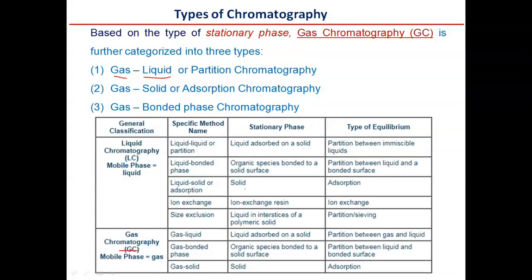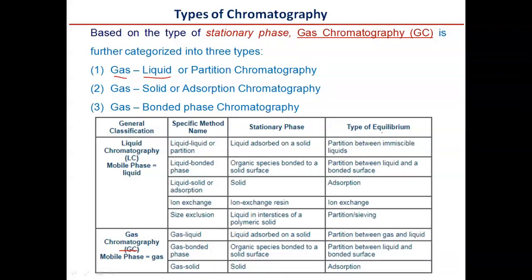If the specific method is liquid-solid chromatography or adsorption chromatography, a bare solid is the stationary phase. Next is ion exchange chromatography, where an ion exchange resin is the stationary phase. In size exclusion chromatography, liquid in the interstices of a polymeric solid is the stationary phase. In gas-liquid chromatography, liquid adsorbed on a solid acts as the stationary phase. Gas bonded phase chromatography involves organic species bonded to a solid surface as the stationary phase. Gas-solid chromatography involves a solid as the stationary phase.